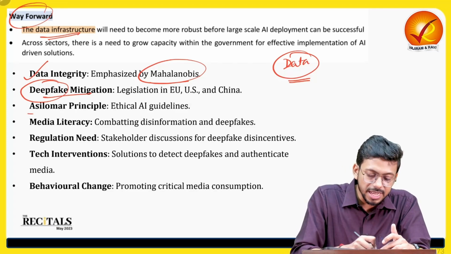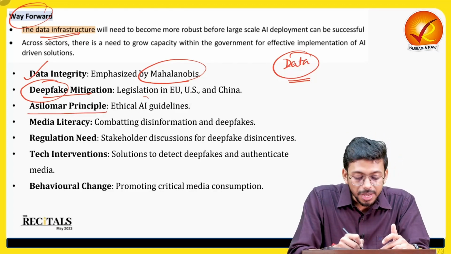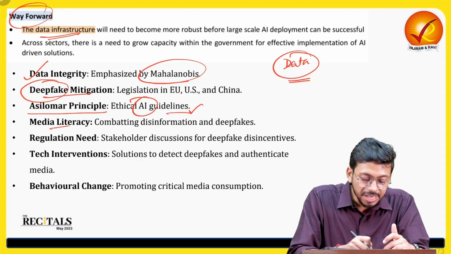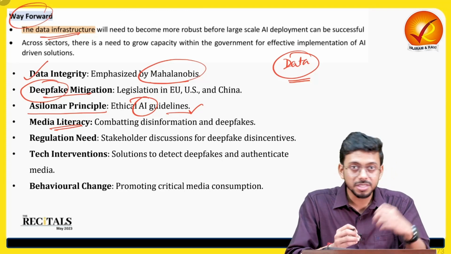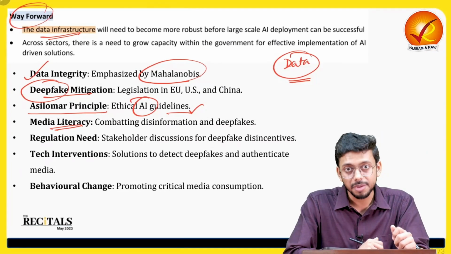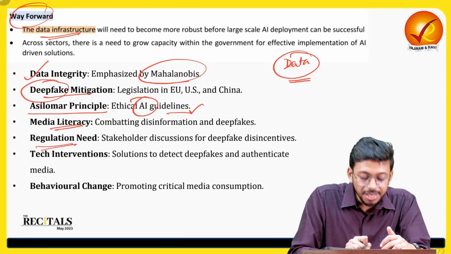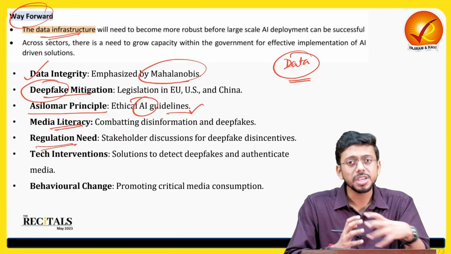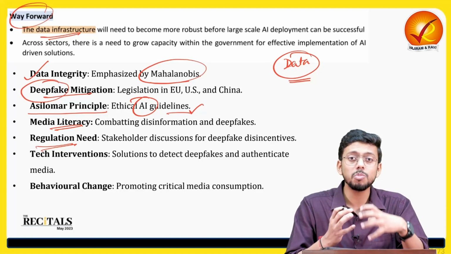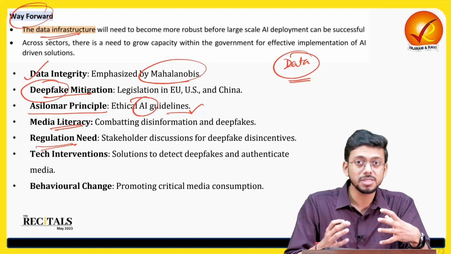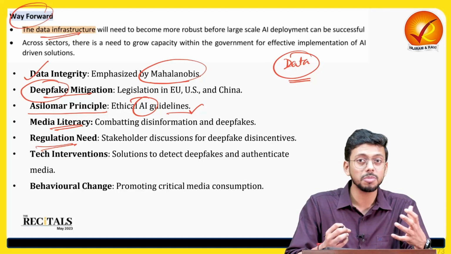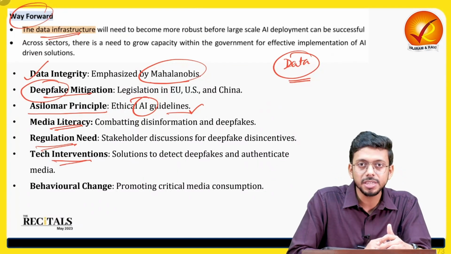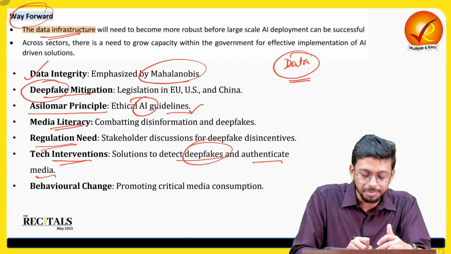Then we have principles, the Seoul principles, something which you should read about, how exactly AI systems have to work. This is something which you have to go and read. Right? We need media literacy. When there is hate speech, when there is fake news and all these things based on AI, media has to understand. Right? Then regulations are needed, that AI should not be used for destructive purposes. Right? Let's say in defense purposes, we should not use AI. Let's say if we develop AI so much that it can even overpower the humans, then that is a very dangerous scenario, which Elon Musk and Stephen Hawking, people like that, have already said, isn't it? Then we need tech intervention to solve the problems of deepfakes and authentic media, right?